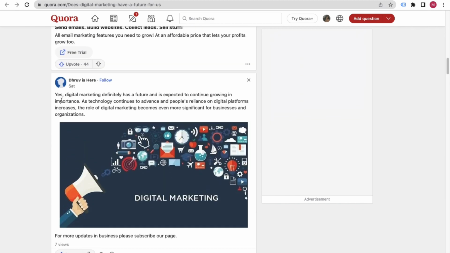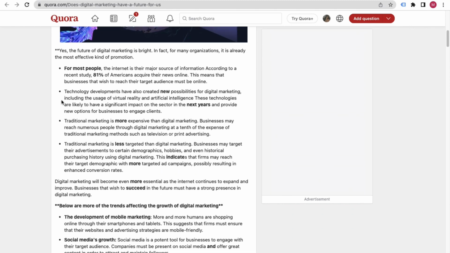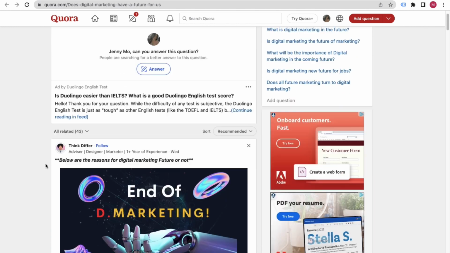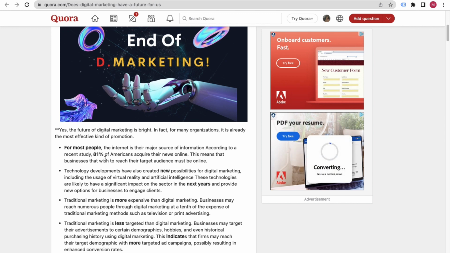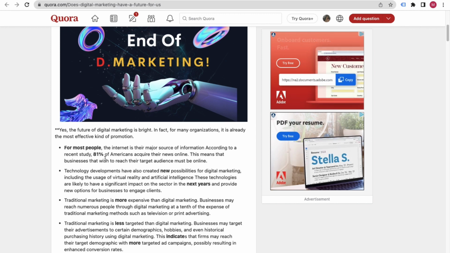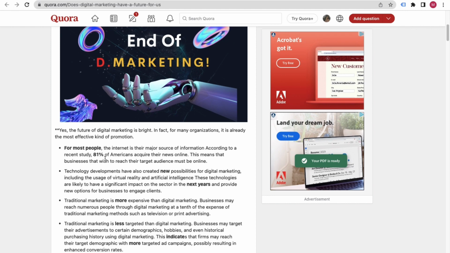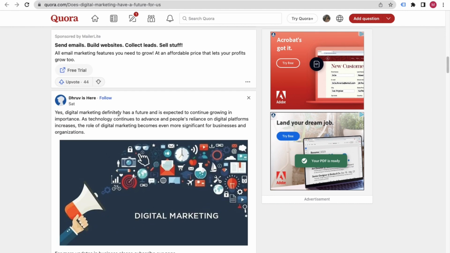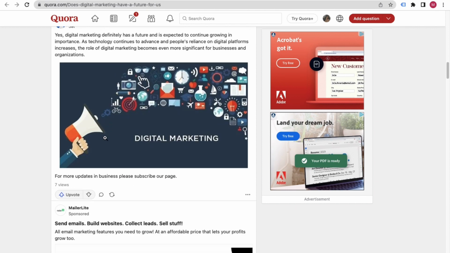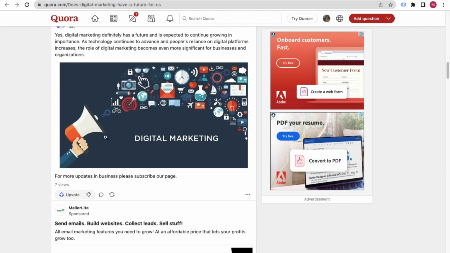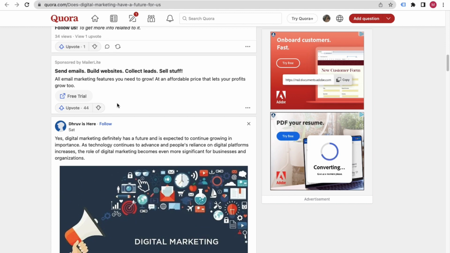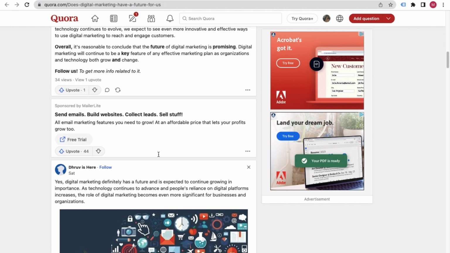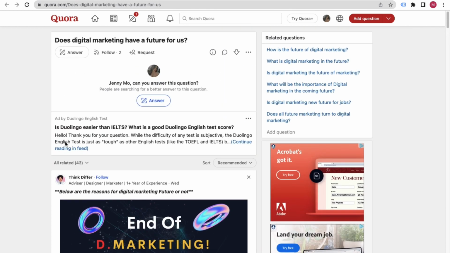So the top three answers will always get good results, and most probably the first answer gets most of the benefits, or I can say views. Sometimes some people may love the second answer and engage with it, so Quora will automatically move the second position answer to the first position, right?